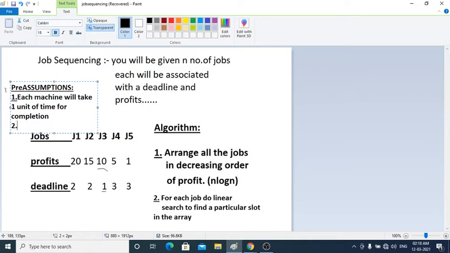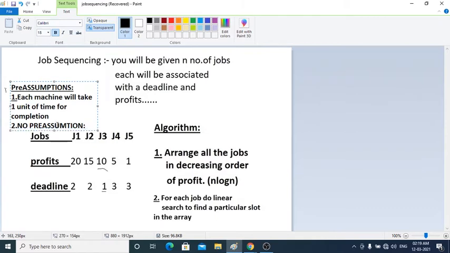And for the second assumption, what will I have? No preemption is allowed. Oh, my keyboard is making some problem here. Please bear with me. No preemption means that while doing a task, it cannot do any other task. If machine 1 has taken job 1 and is doing job 1, it cannot simultaneously take any other job. First it will take a job and complete it, and only then can you allot some other job. But in between there is no preemption.